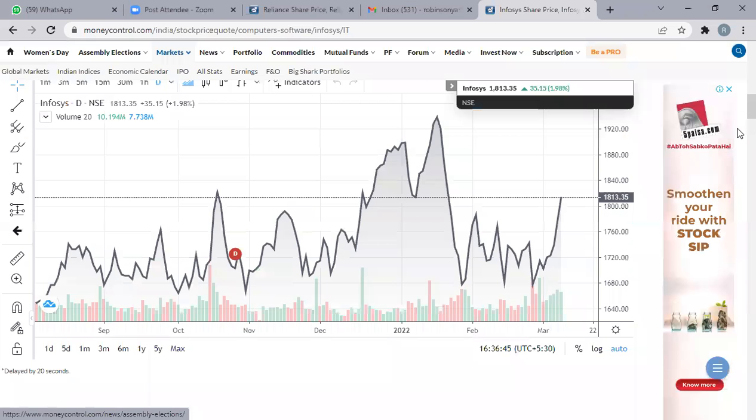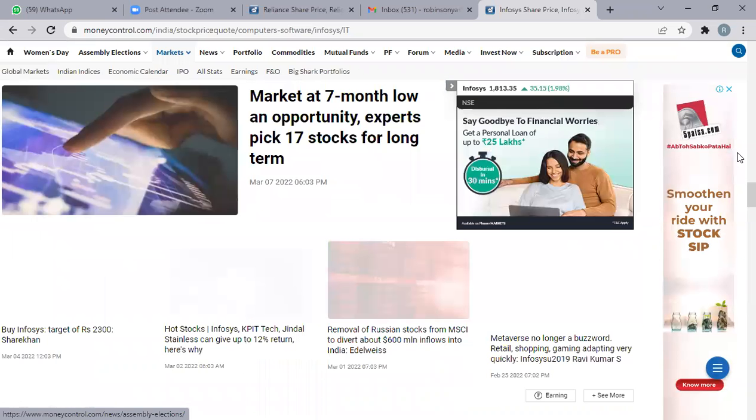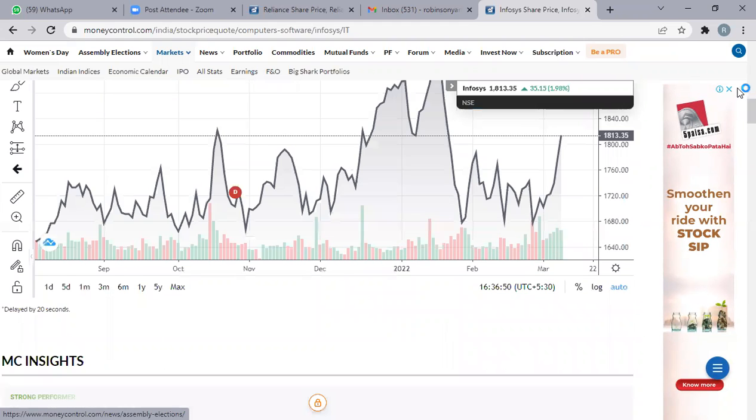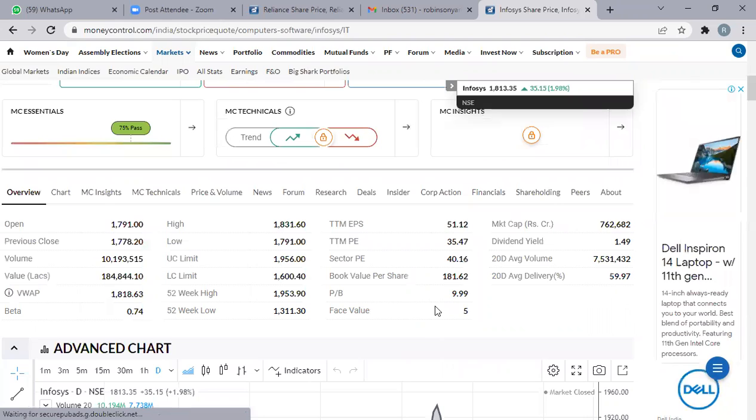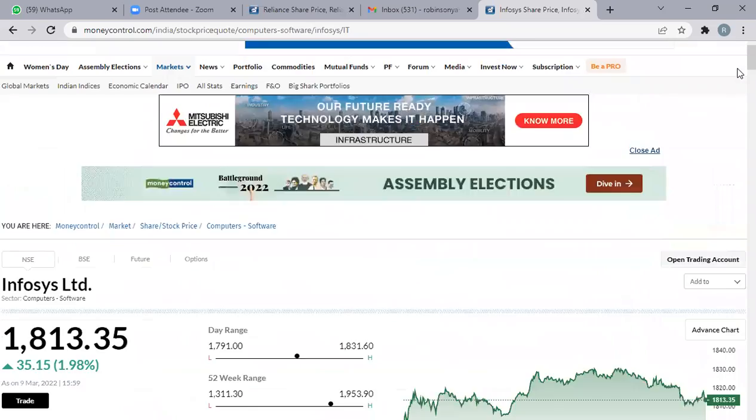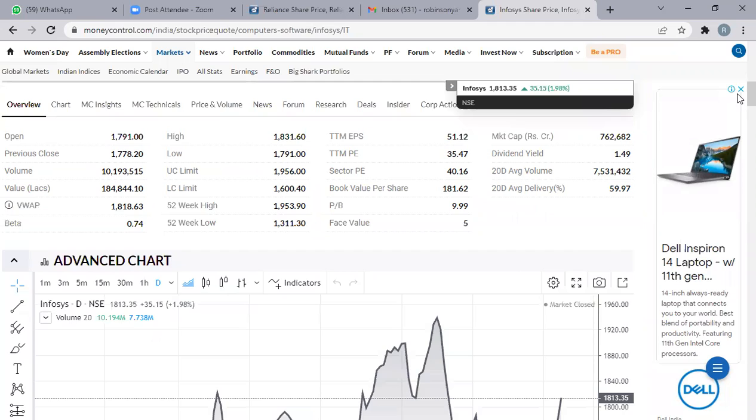In the Moneycontrol app, you go here and look at dividend. Here you have 1.49. What is this? Only this much. And EPS, earnings per share, where is EPS? Out of 51, look at this. TCS has an EPS of 51, as I told you.